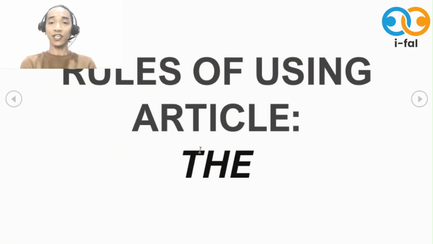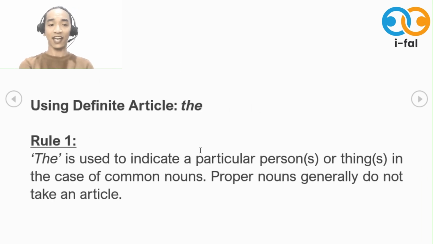Let's go ahead and talk about the different rules of using the article the. Okay? So the article the is actually known as your definite article. So why do we call it the definite article? Because it gives specific limitation or identification to your noun. Okay? For rule number one, the is used to indicate a particular person or thing in the case of a common noun. So proper nouns generally do not take an article. Okay, common noun, but we want to particularize it, okay, to make it specific.